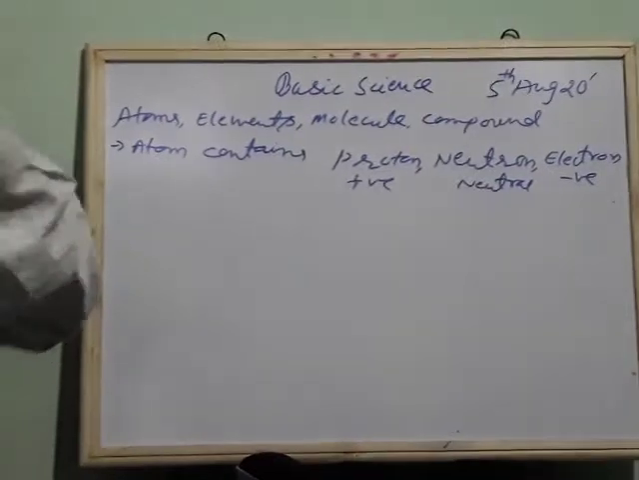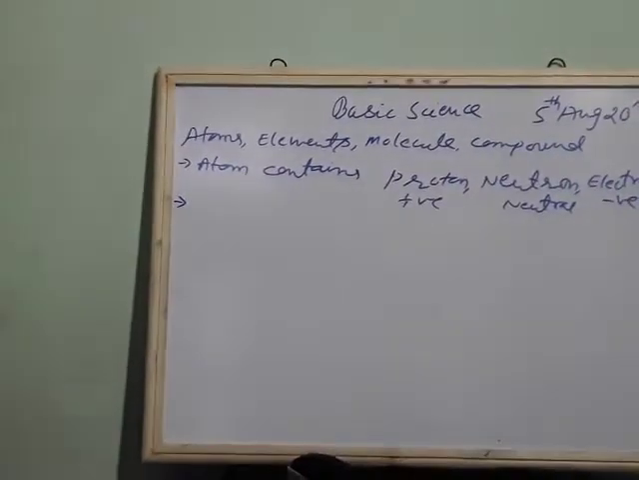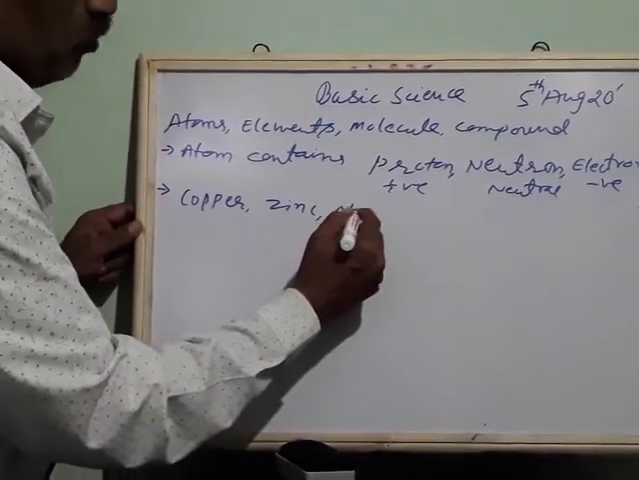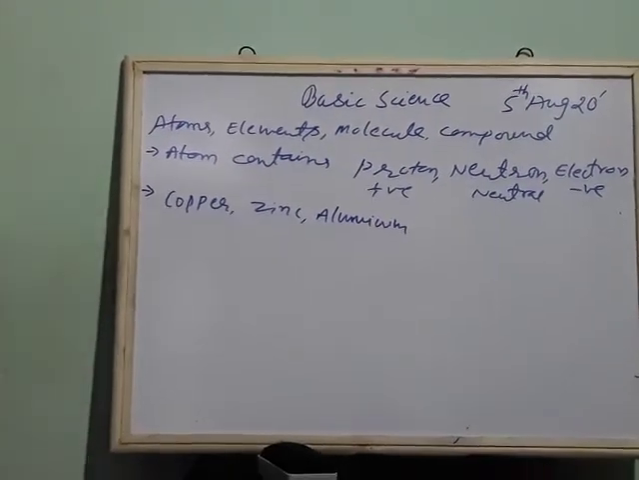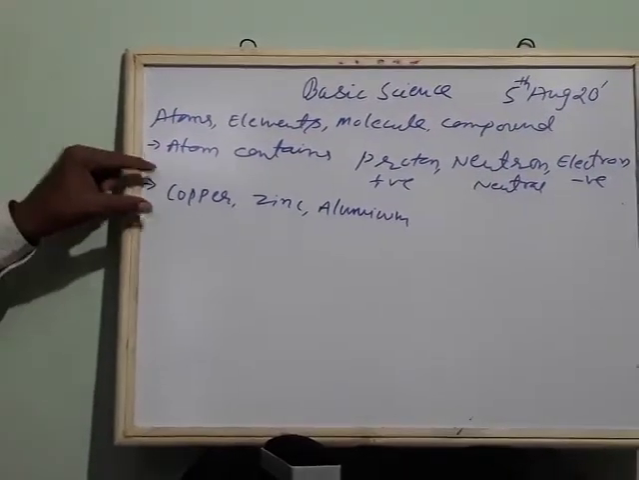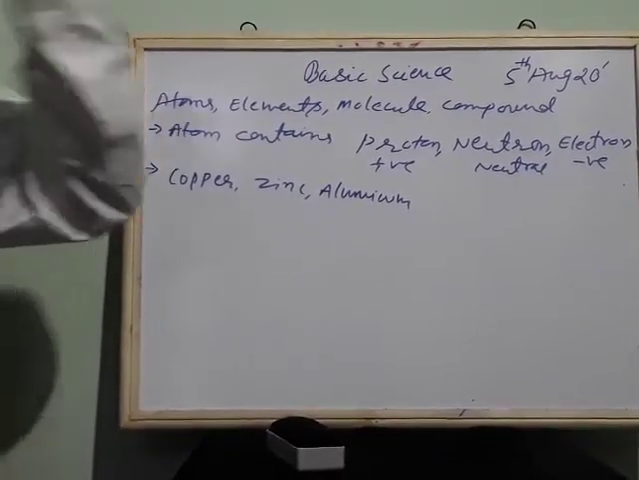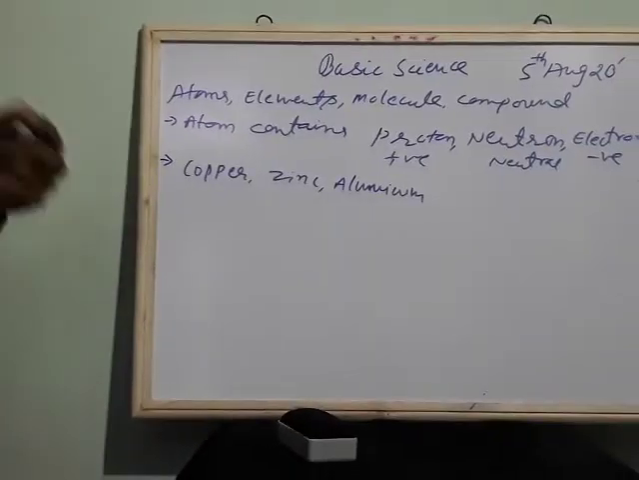So again, when you know what is atom, then we should try to know what are elements. See here, elements are made up of same kind of particles. Suppose copper is an element, zinc is an element, aluminum is an element. Here, all the particles of the element are made up of same kind of particles. Like copper contains only one particle, copper. Combined they form copper metal.